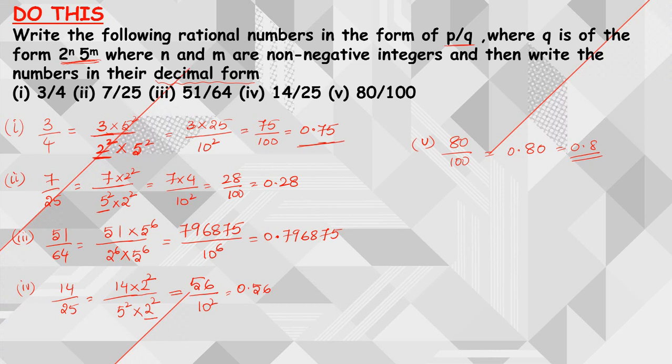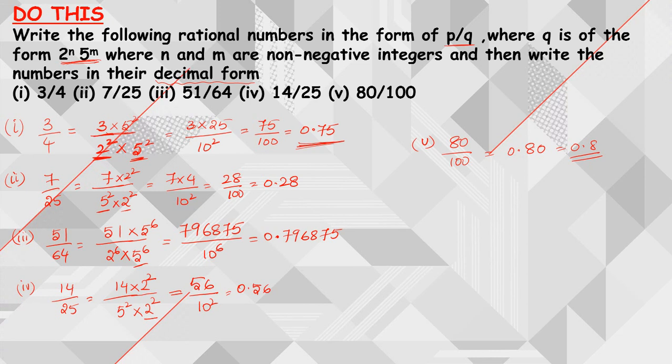So this is the way how we can convert a fraction form into decimal form when you are having the denominator in the form of 2 power n into 5 power m. The only thing that you need to do is, in the denominator, whatever is missing, here I am having 2 square, so to make it 10 power I am multiplying with 5 square and dividing with 5 square. The same way here also you can clearly observe. So whenever you are having 2 power n into 5 power m form, then you can convert the given fraction into decimal form easily, right?